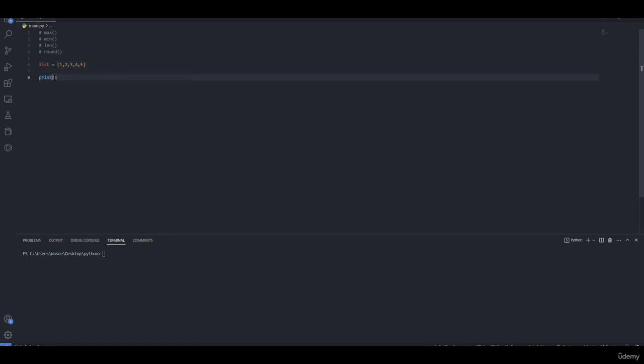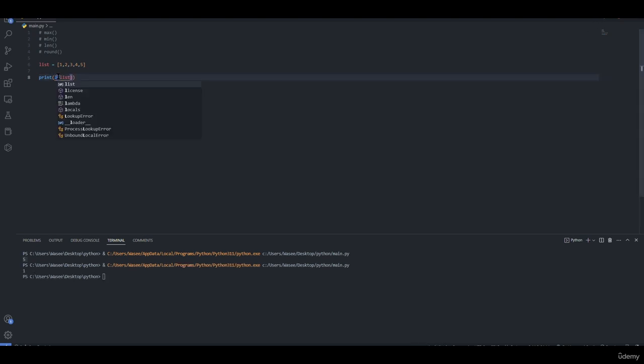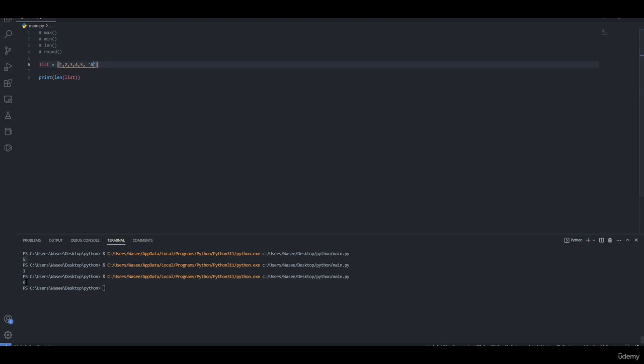So print me the maximum number inside the list, which is 5. Let's run the program. 5. Print me the minimum number, 1. Print me the length of the list, which is 5. Since we have 5 different elements, if we add more elements, we will have 6.